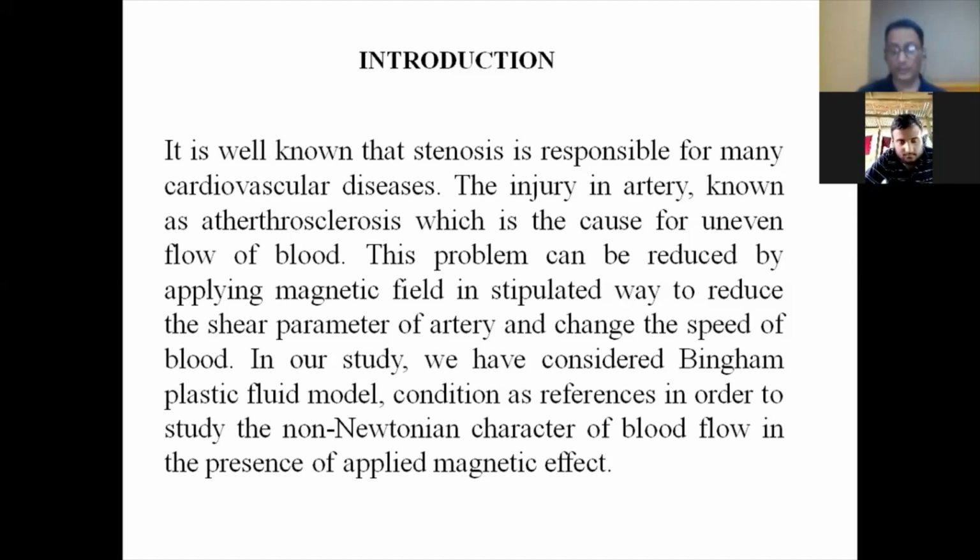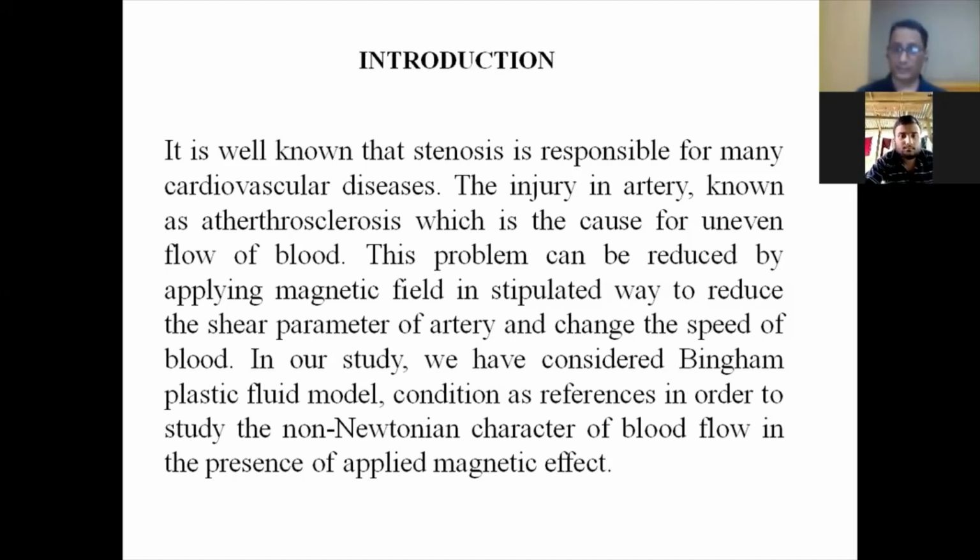First, what do you mean by stenosis? Stenosis is mainly responsible for cardiovascular diseases. So first, I'm going to give a definition of blood. Blood is a fluid that carries oxygen and nutrition to the cells and carries out carbon dioxide. It is also called a tissue, because it is a specialized cell that serves a particular function.